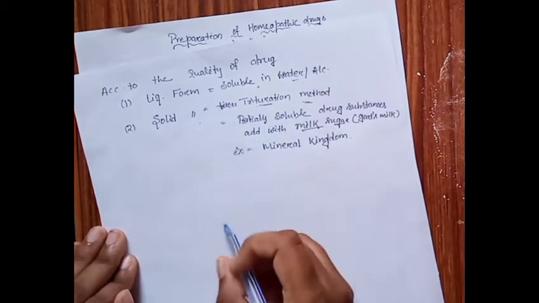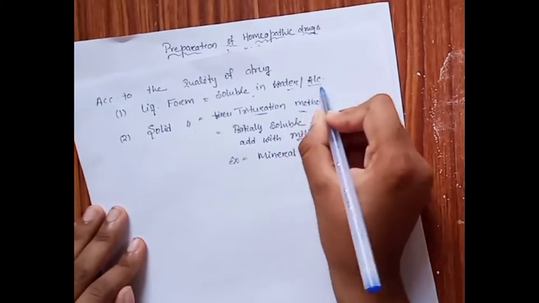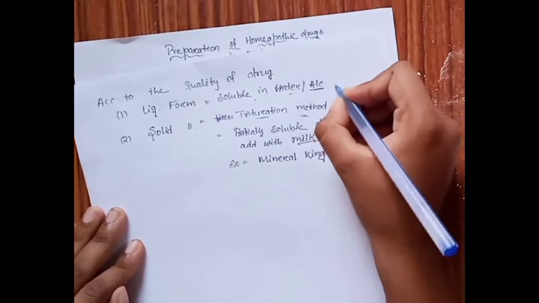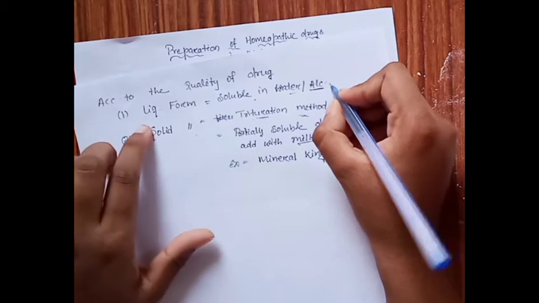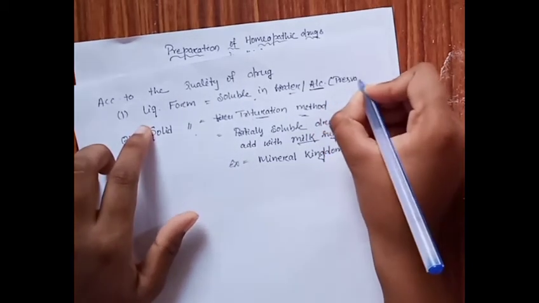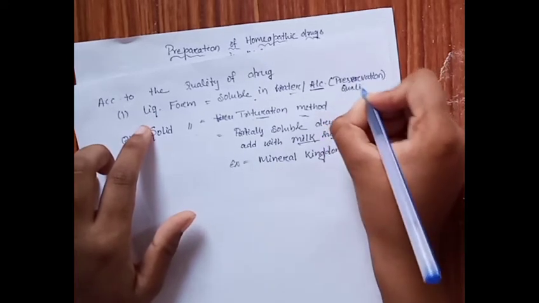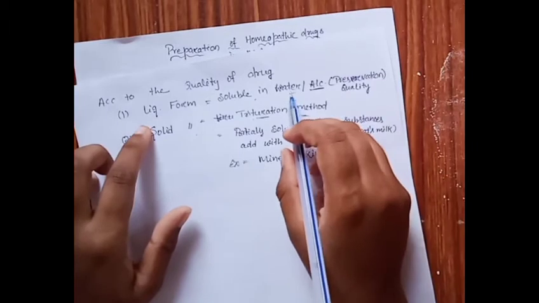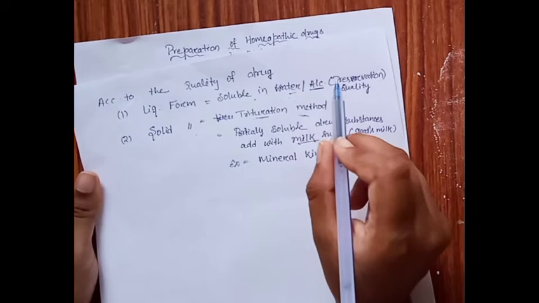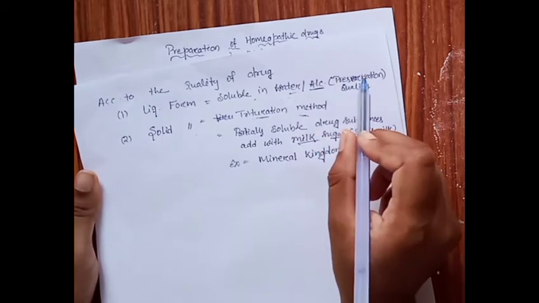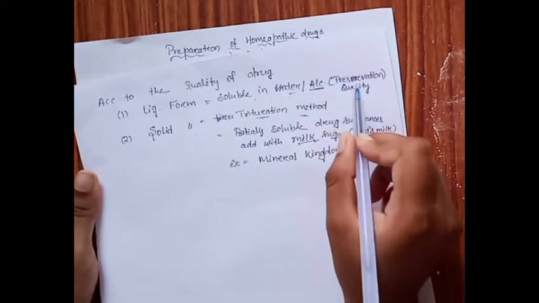And the liquid form. Now our question is, in alcohol and water, of the both of them, the alcohol is more suitable. Why is alcohol more suitable for the preparation of a drug on the basis of quality in liquid form? Because alcohol has a preservation quality more than water. Water is unstable, it does not preserve the drug substance for many days, but alcohol has more preservation capacity, so it is mainly used in this new method of homeopathic drug substances.